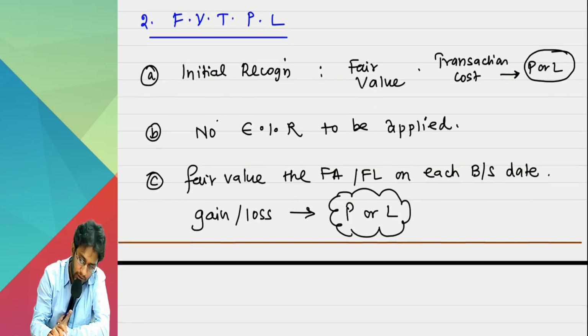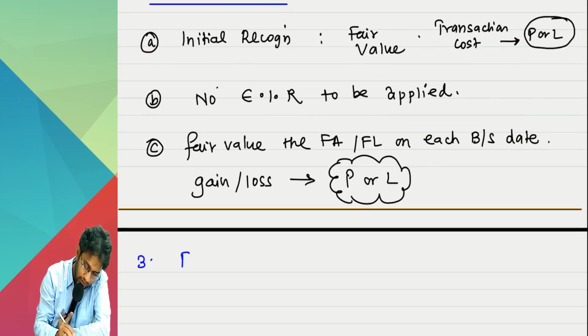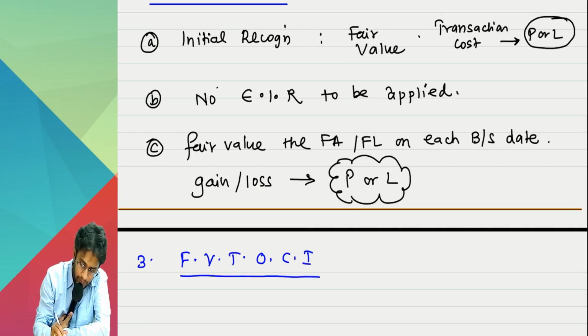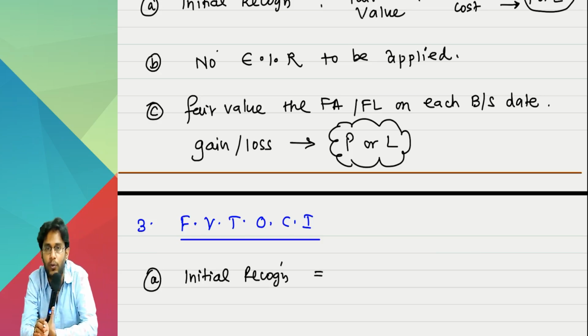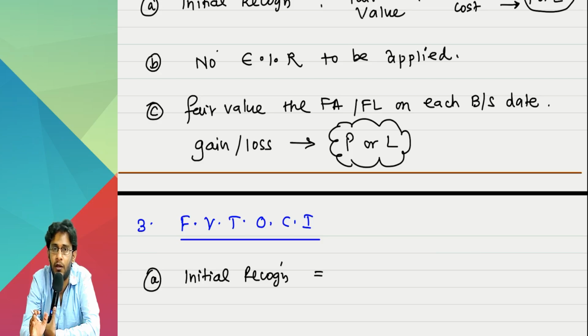Now the last method, fair value through other comprehensive income. Initial recognition. What was the ACM initial recognition principle? Fair value adjusted with transaction cost.